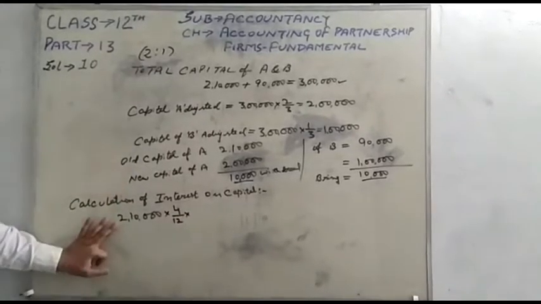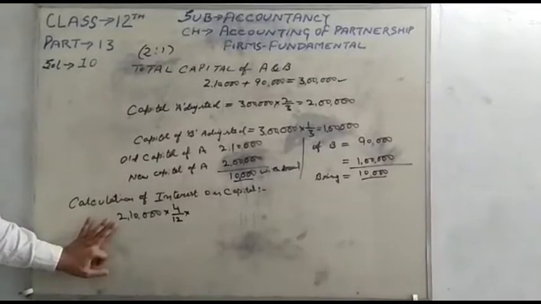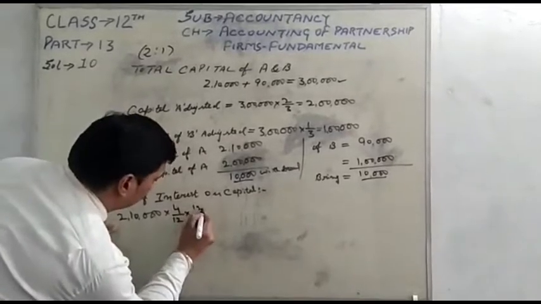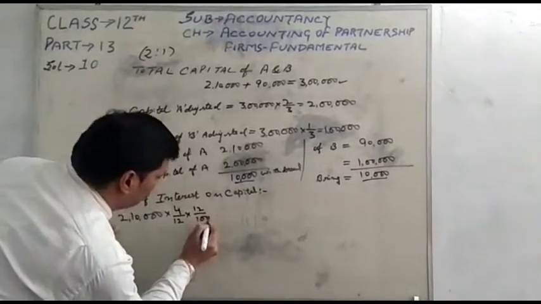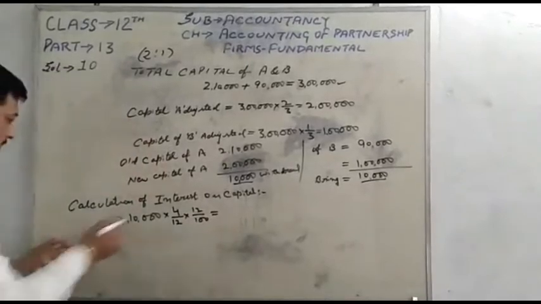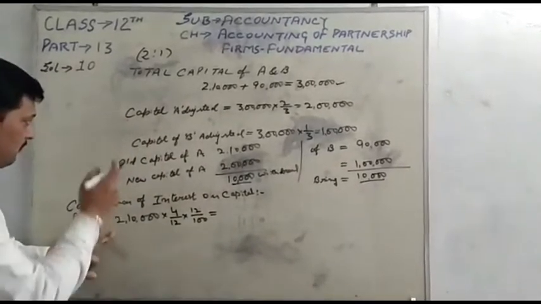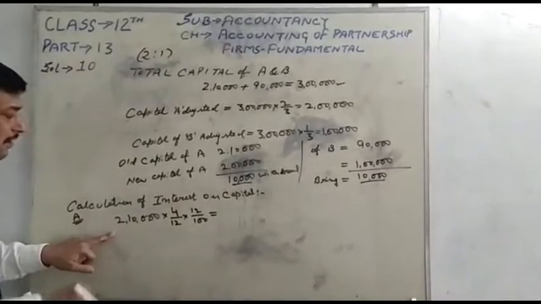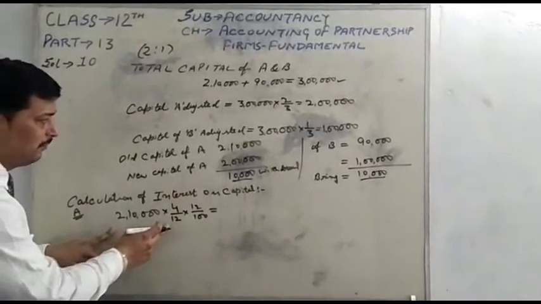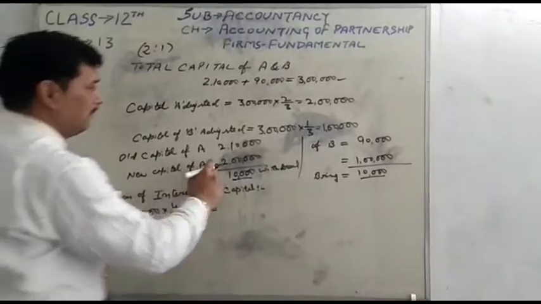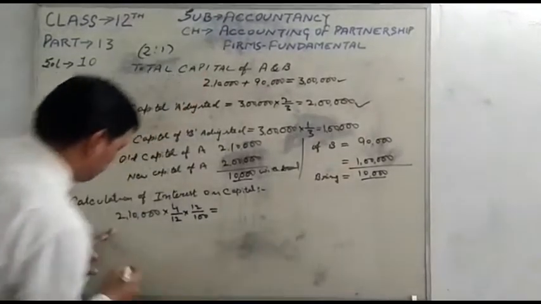And the interest on capital given in the question is 12%. For A, the capital changes after the 1st August, and the new capital will be 2 lakh. We have calculated the new capital of A, 2 lakh.